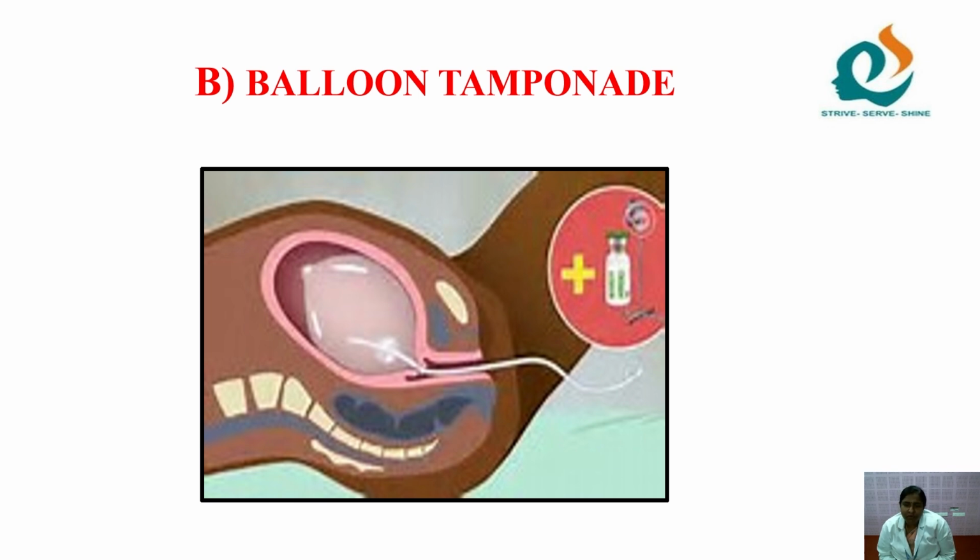Here they will be using a Foley's catheter, condom catheter or Sengstaken tube or other catheters. They will be introduced into the uterine cavity through the vagina. The bulb will be inflated with 400 to 700 ml of NS. So that inflated bulb will compress the bleeding vessels, so that blood loss is controlled.